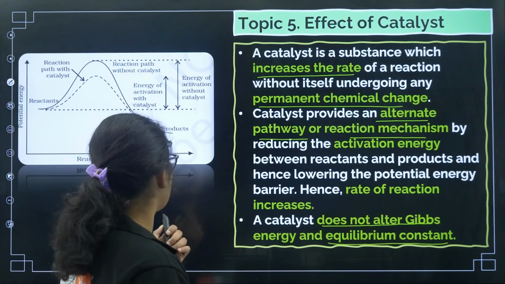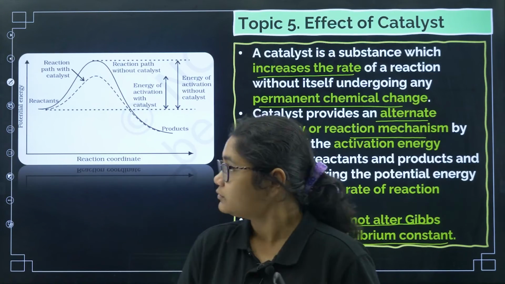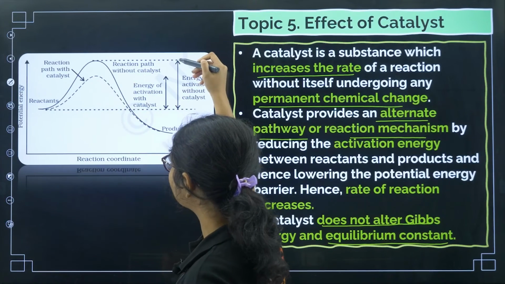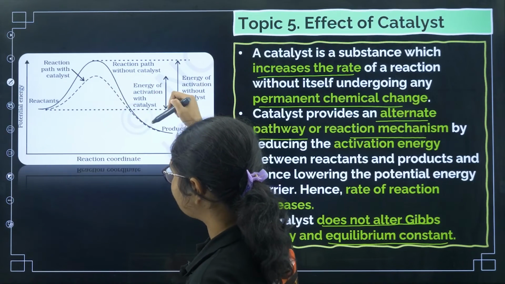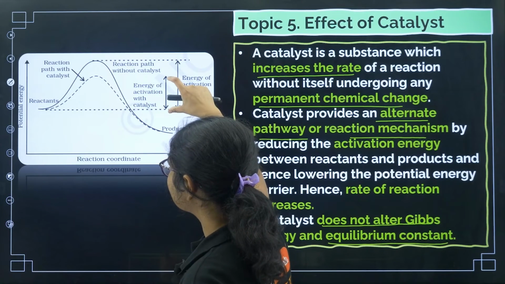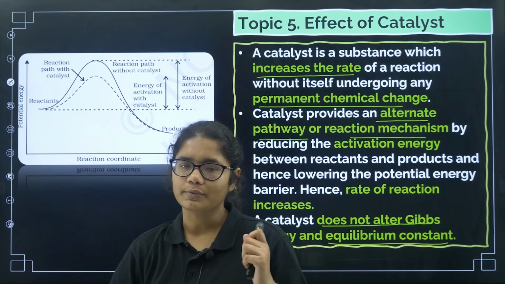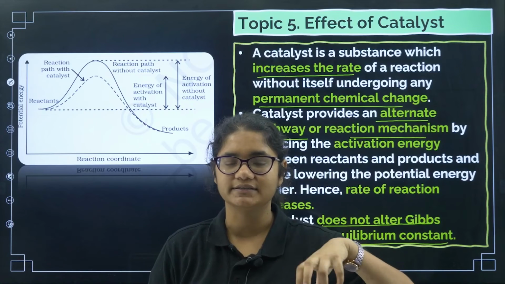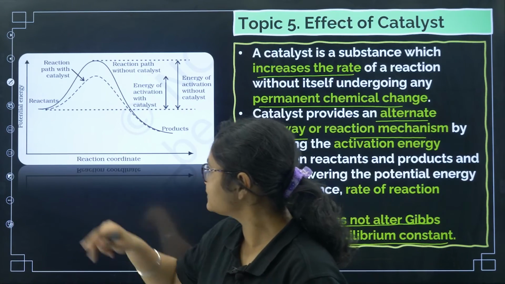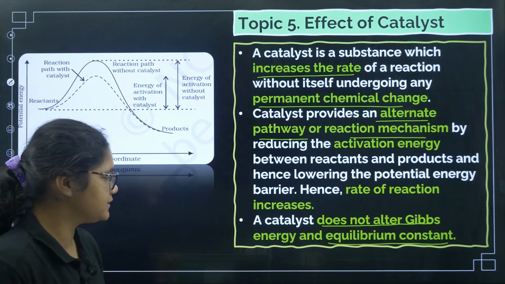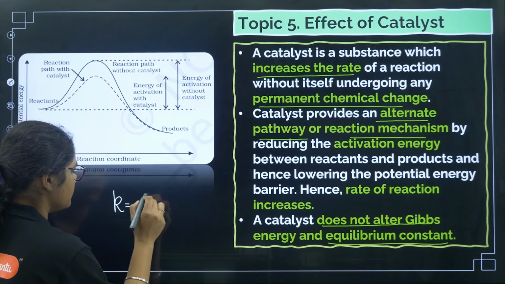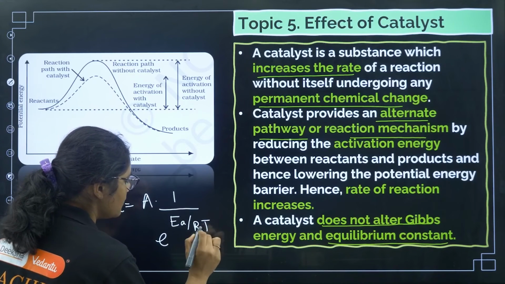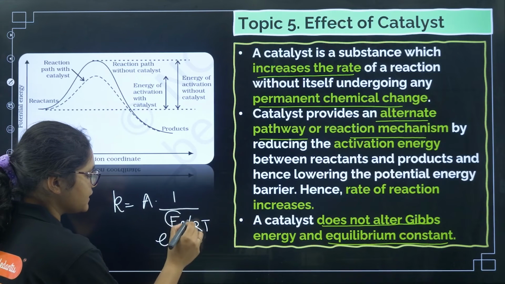Now you can see a graph here. So what exactly does a catalyst do? The first reaction, if you see, is without a catalyst, so this activation energy is here. Now when you use a catalyst, the activation energy decreases. Now your question may arise, ma'am, if activation energy is decreasing, how is the rate increasing? The answer lies in your Arrhenius equation. Can we write it like this? K is equal to A into 1 by e to the power of Ea by RT, right? So when I use a catalyst, the activation energy will decrease, right?